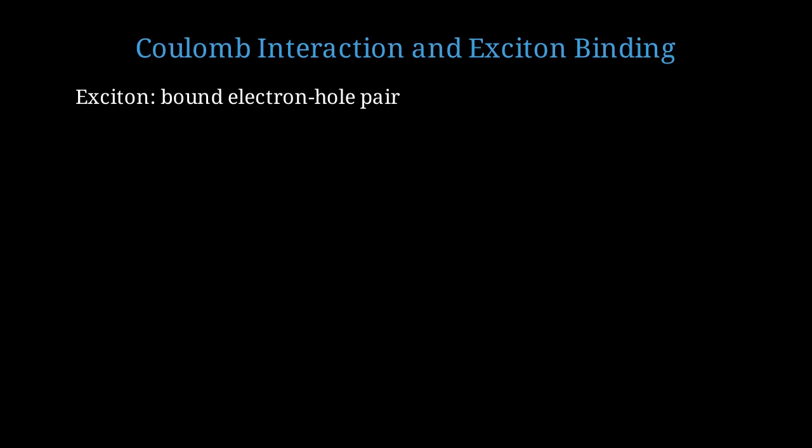We haven't yet discussed the Coulomb interaction between the electron and hole, which creates what we call an exciton. An exciton is a bound state of an electron and hole held together by Coulomb attraction. It's like a hydrogen atom, but with much weaker binding in bulk semiconductors. The Coulomb energy is negative e squared divided by 8 pi epsilon 0 epsilon r, where epsilon is the dielectric constant and r is the separation.